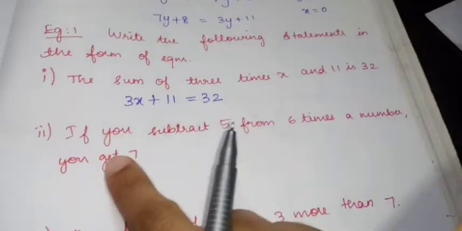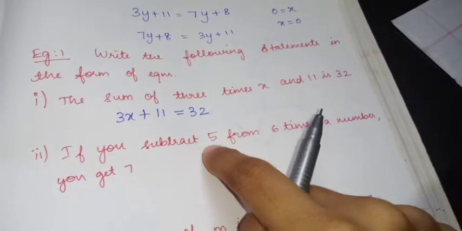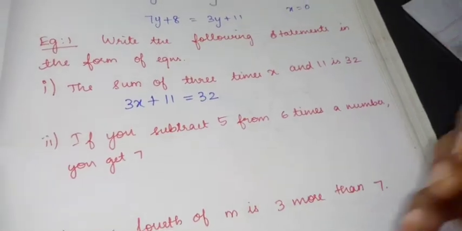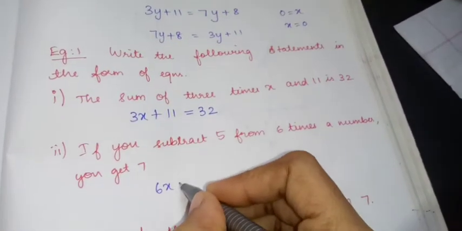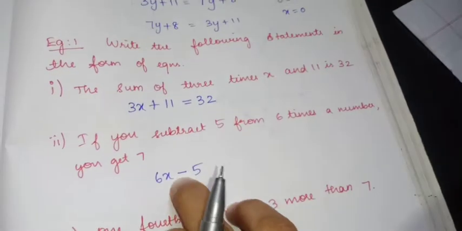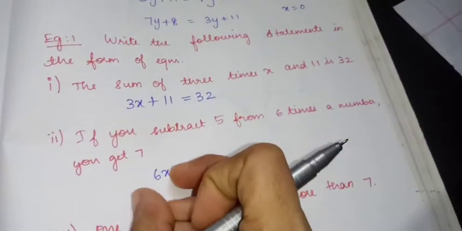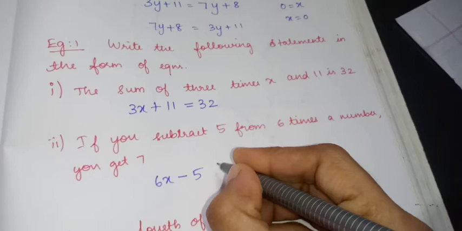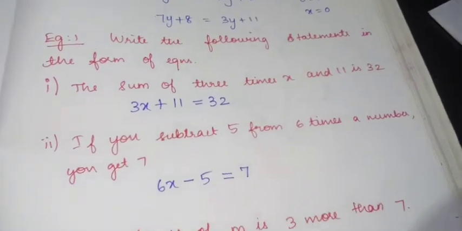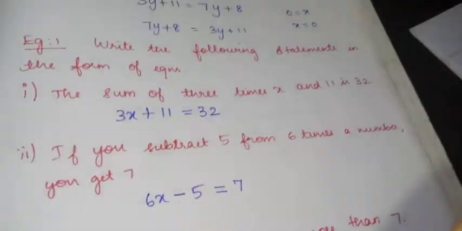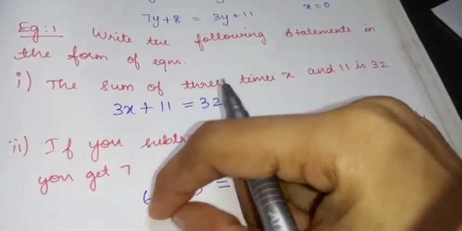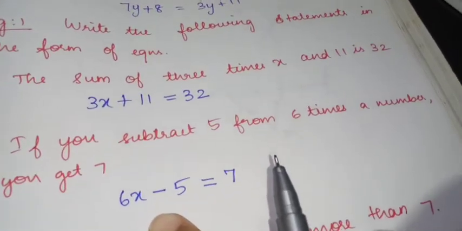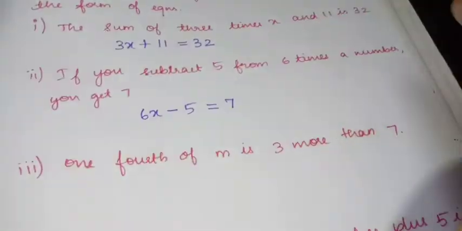Okay, next, second statement. If you subtract 5 from 6 times of a number, 6 times of a number is 6x. If you subtract 5 from, means that value will be written first, right? So 5 is subtracted from 6 times of a number, you get 7, which is equal to 7. Okay, listen. If you subtract 5 from this 6 times of a number, I am getting 7. So this is your equation, which is a simple equation.